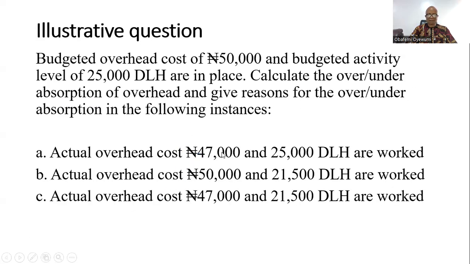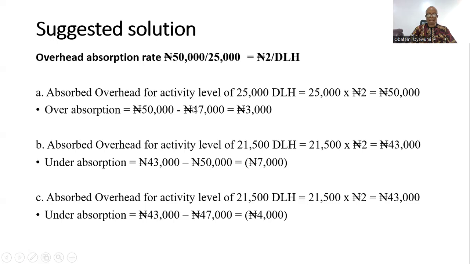So 47,000 is our actual, remember, with 25,000 direct labor hours. So 50,000 minus 47,000 gives you 3,000. In the same vein, remember our overhead absorption rate is 2 naira. So you multiply 2 naira by 21,500, the direct labor hours for scenario 2. That gives 43,000 naira.